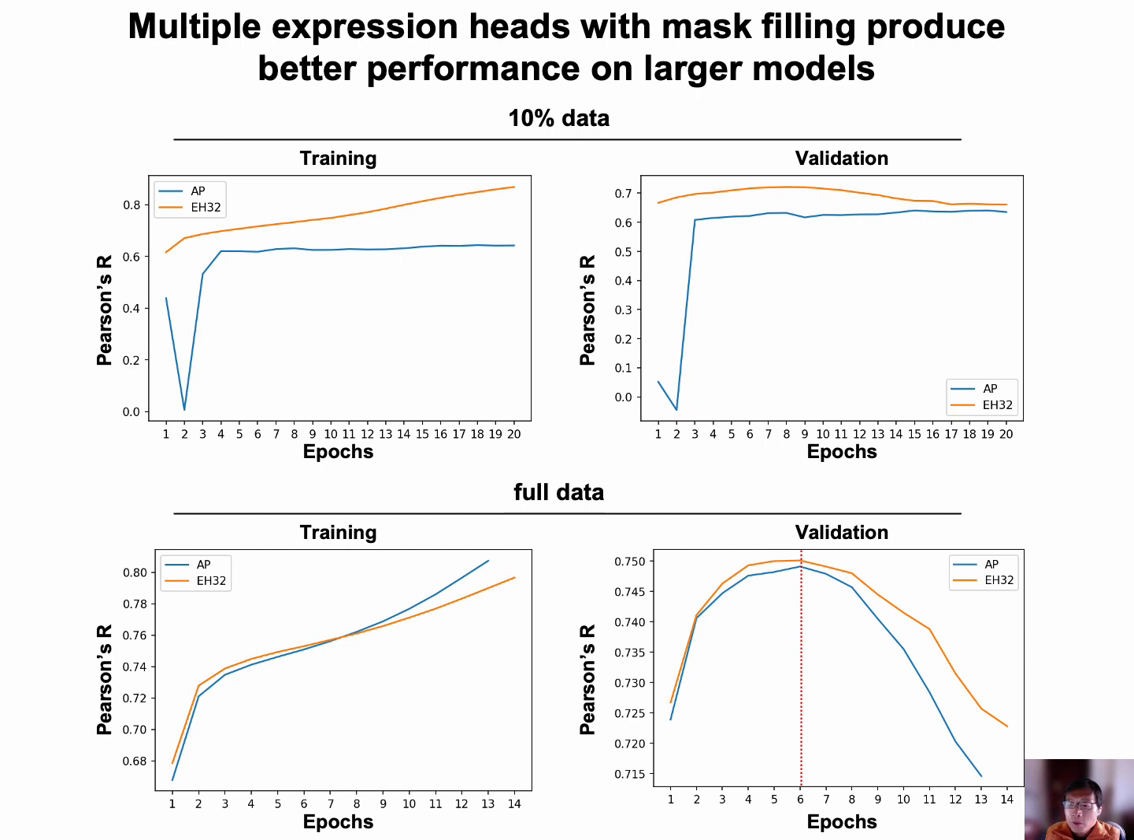Similar to what we saw on 10% of data, multiple expression heads with mask filling had better performance than global average pooling on the validation data. We used a k-mer size of 10 and 32 expression heads. The final model has around 47 million trainable parameters.